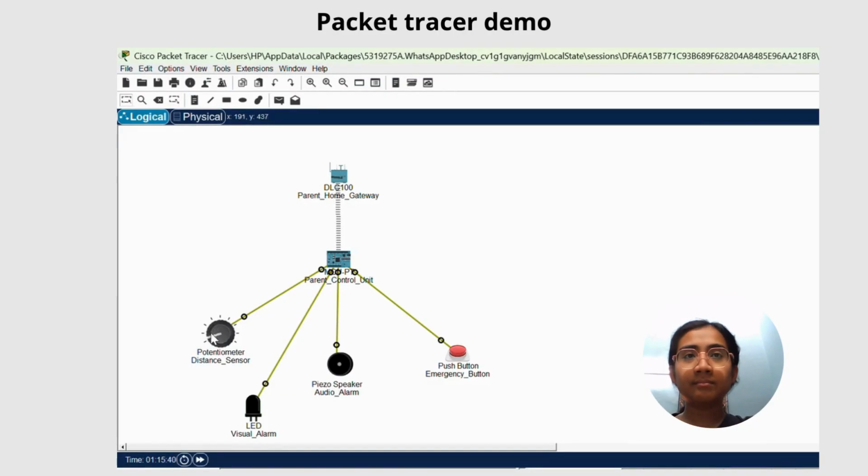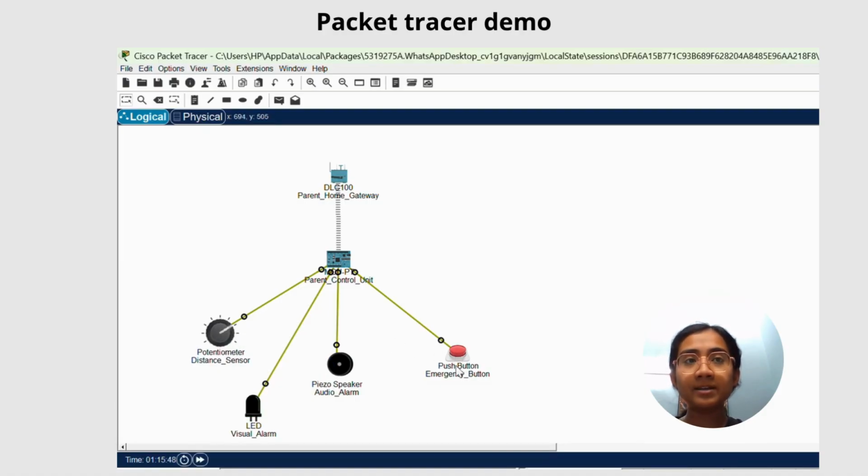Now I will demonstrate the manual override of our system using the emergency push button. As you can see on the screen, even though the child's simulated distance is currently safe, an emergency situation requires immediate action. By holding down the ALT key and clicking this red push button, I am sending a digital high signal directly to port D2 on our parent control unit.